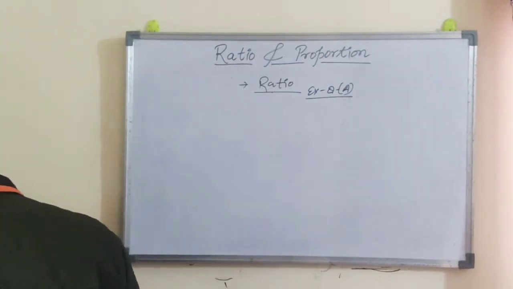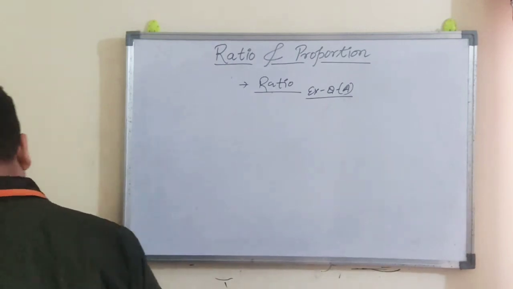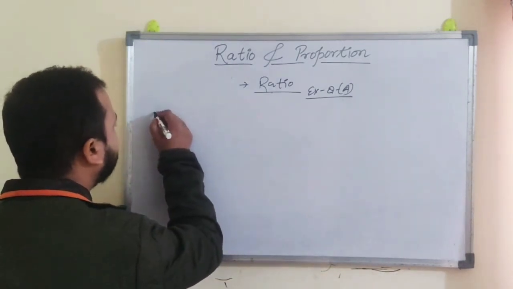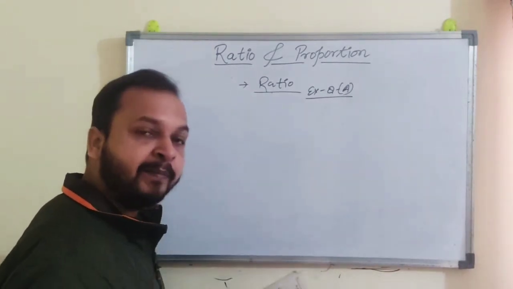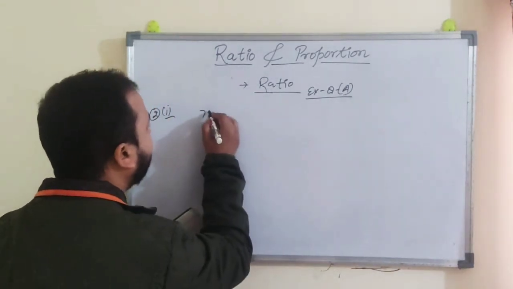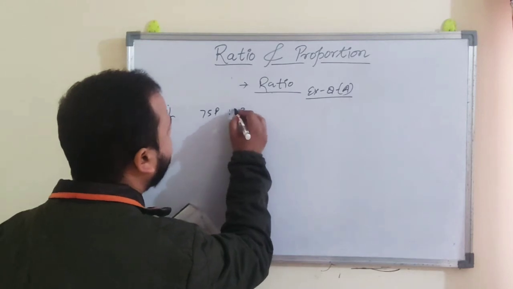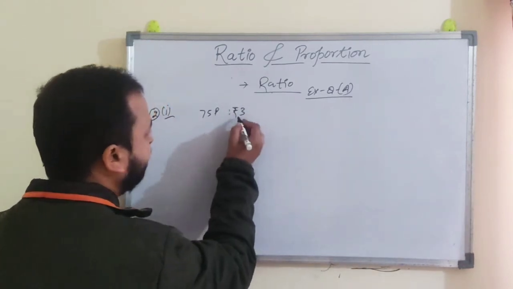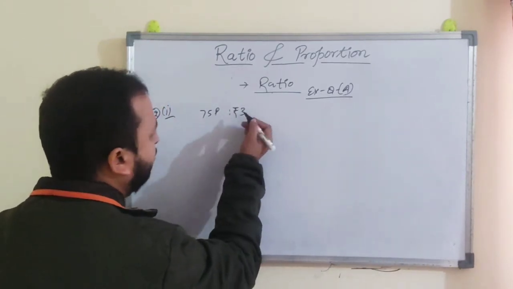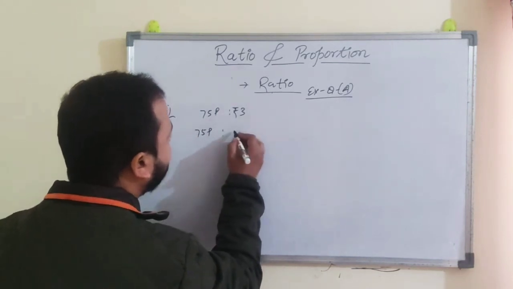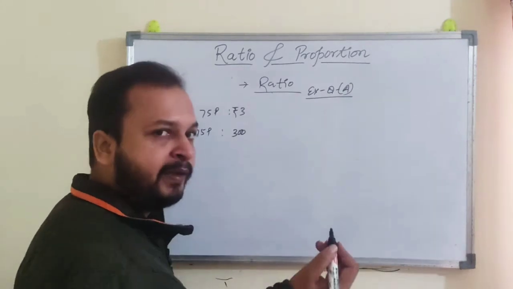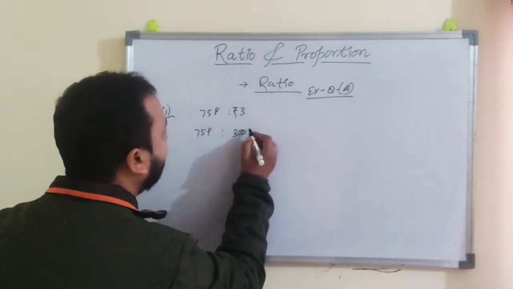The first one is written as 75 paise and 3 rupees. So 75 paise is to 3 rupees. So just convert this rupee into paise. So 75 paise is to 300 paise, because in 1 rupee you know that there is 100 paise.